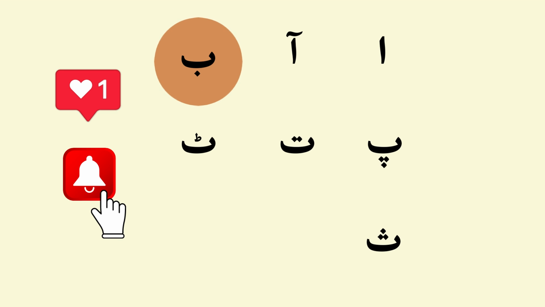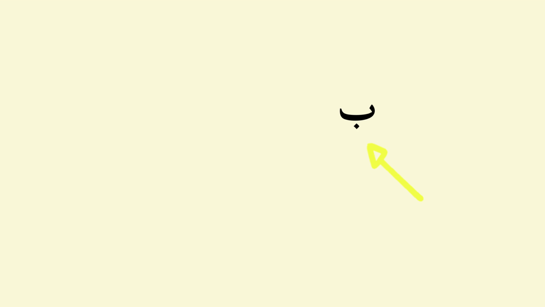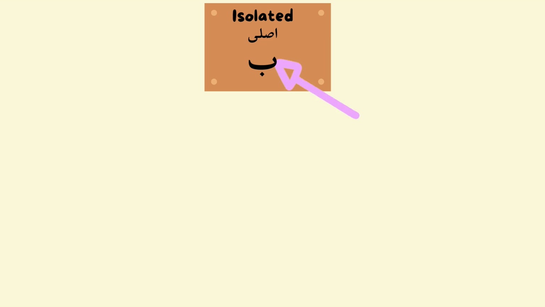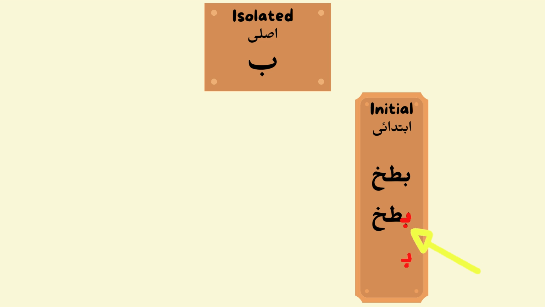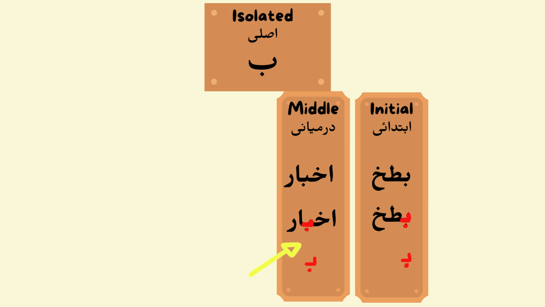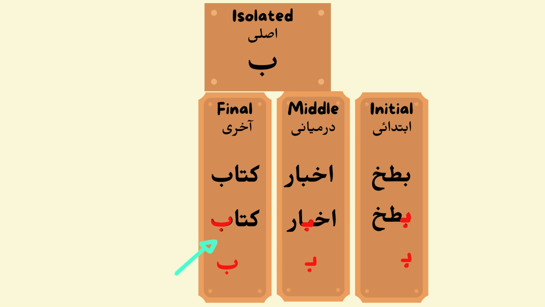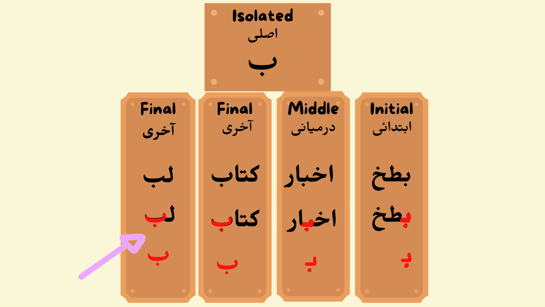We are going to be learning Urdu. Okay, so our first letter today is Be. This is how you write it, Be, and this is how you write Be when you add some other letters. This is the isolated form, and this is when you write Be at the start, batah, and then in the middle, like in akhbar, and at the end, kitab, and another one is lab.